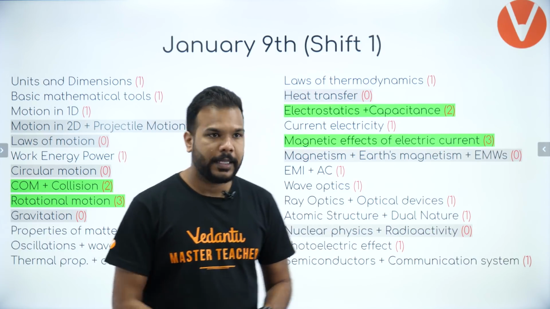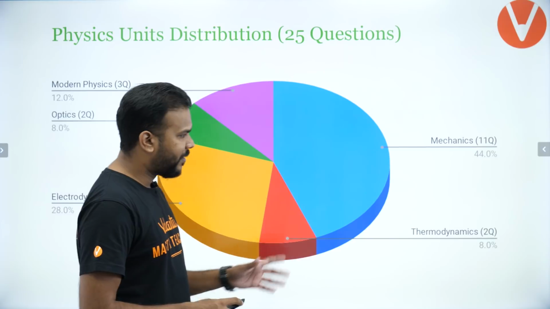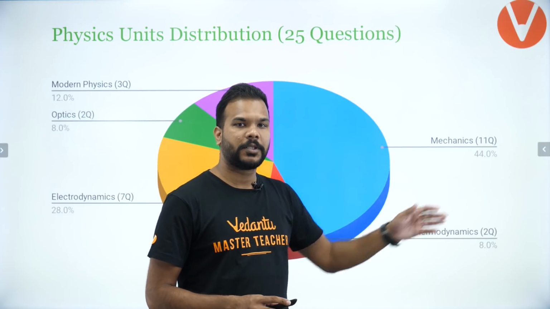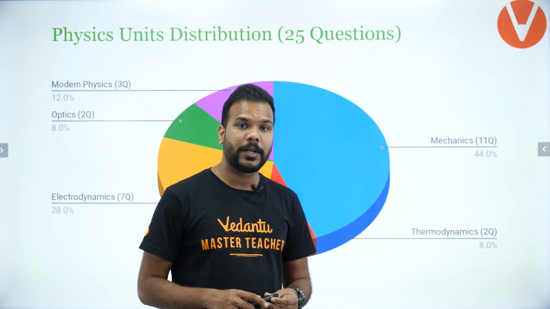Okay guys, let's have a look at the pie chart quickly. So what do you see here, guys? This time mechanics cracked it big time, making it 44% of the entire paper. 11 questions out of 25 questions were mechanics.